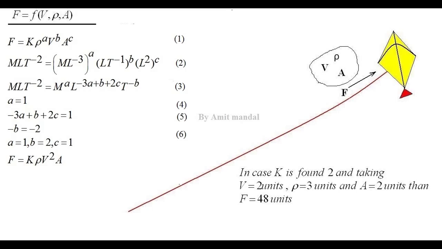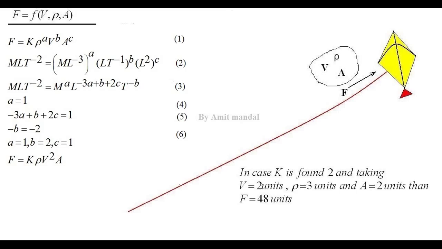First of all, we have to write it like this: F equals k rho^a v^b A^c, where k is a dimensionless constant. Now in place of rho, v and A, in case we put the corresponding dimensions, we get over the right hand side (M L⁻³)^a (L T⁻¹)^b (L²)^c. So ultimately, in step 3, we can see that for the same bases we can algebraically add the indices, the powers can be added. So we get M^a L^(−3a+b+2c) T^(−b).